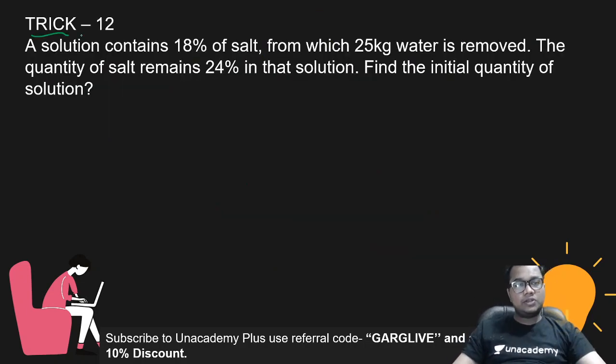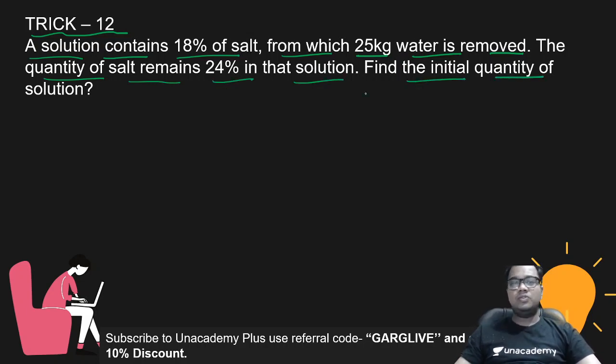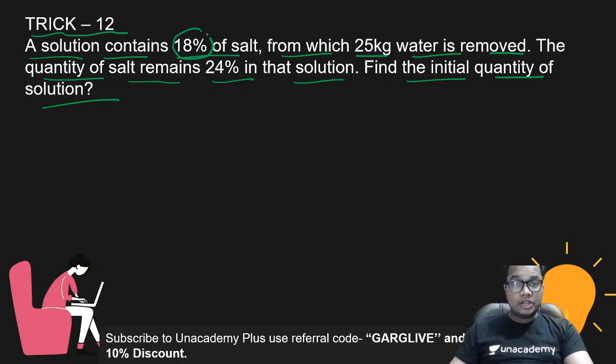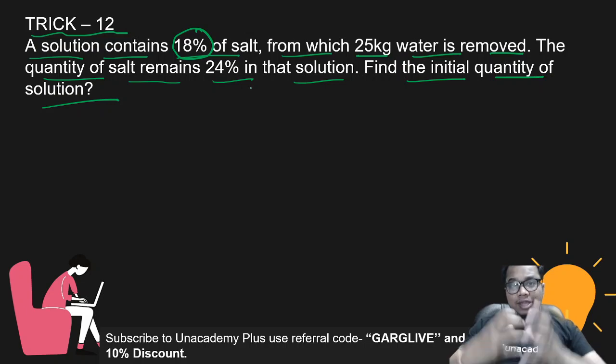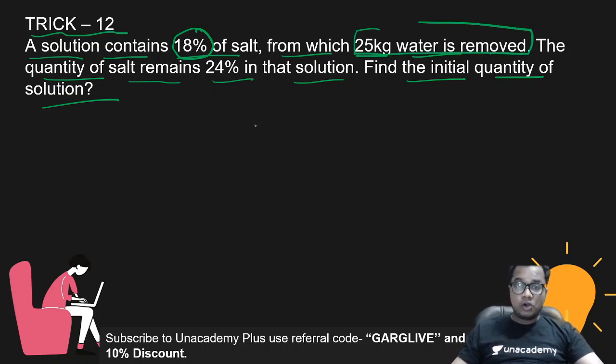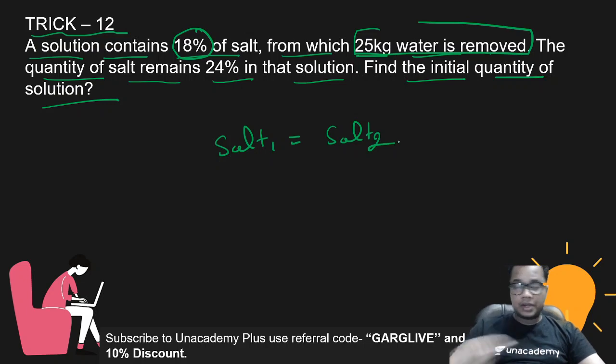Now this is trick 12. A solution contains 18% of salt, from which 25 kilogram water is removed. The quantity of salt becomes 24% in that solution. Find the initial quantity of solution. In both the cases, the quantity of salt remains the same because we are removing only water, not salt. So salt in case 1 equals salt in case 2.